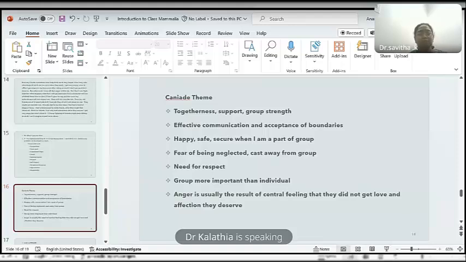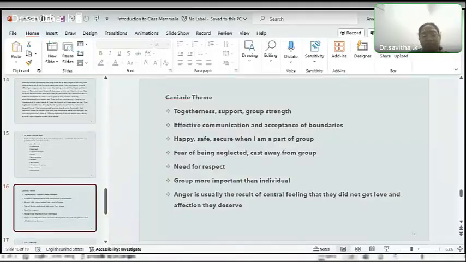Canidae is the dog family. So all sorts of dogs are there: a fox, a dog, wild dog, and a wolf. These all, jackal and, yes, jackal, fox.